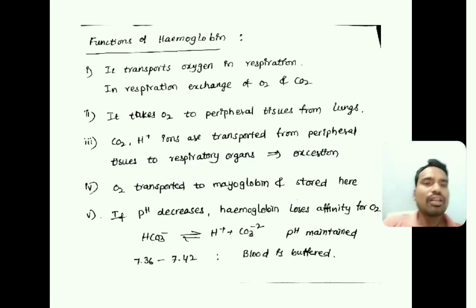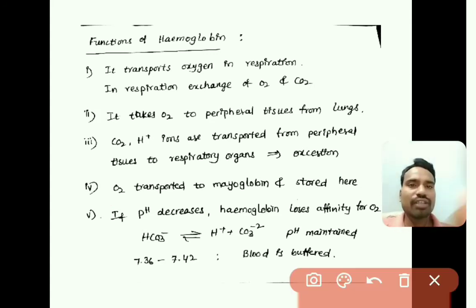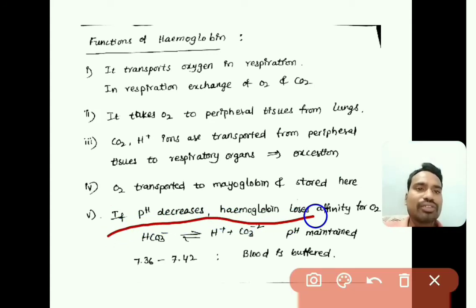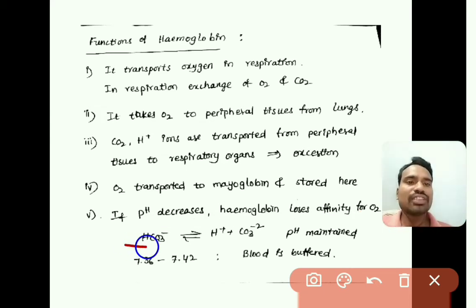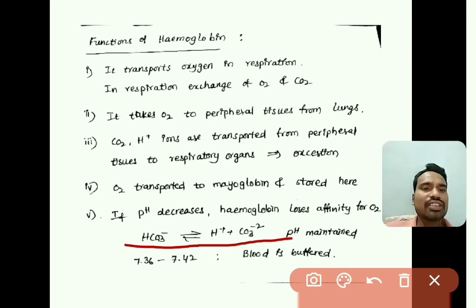Whenever the pH changes, whether the pH increases or decreases, the hemoglobin loses its affinity for oxygen. Because of this reaction, carbonic acid, that is HCO3 minus, goes to H plus and CO3 minus 2.